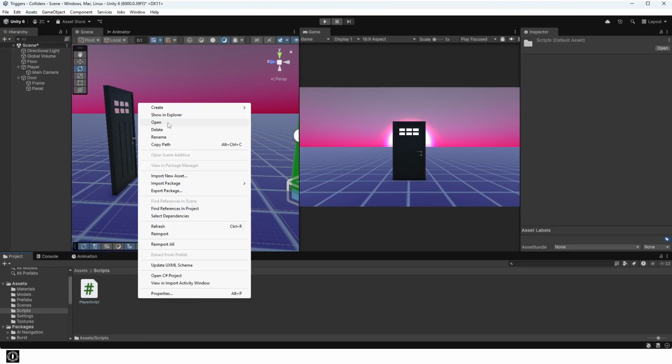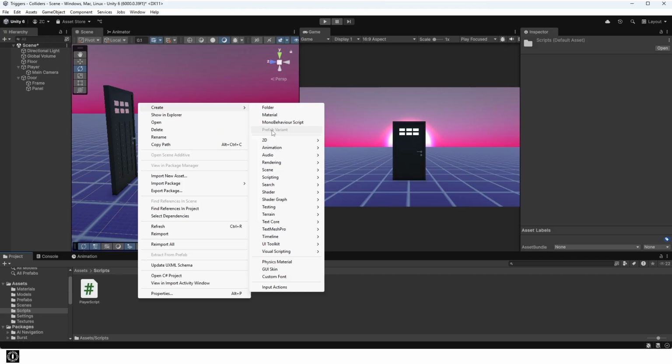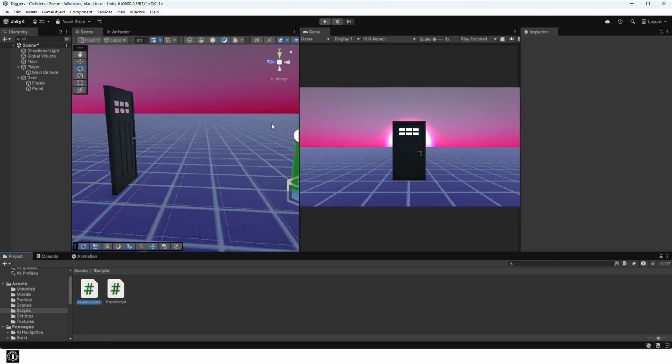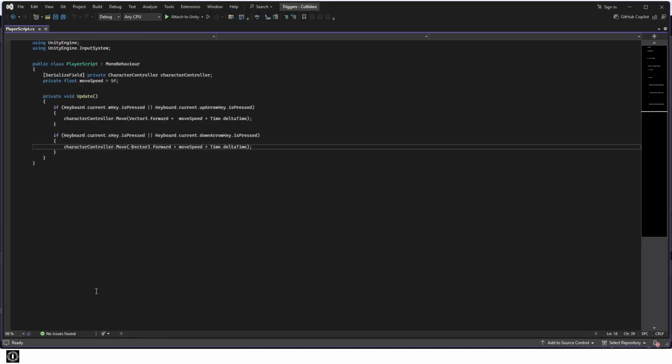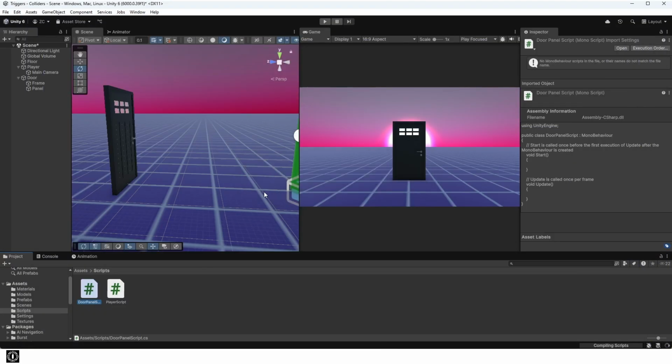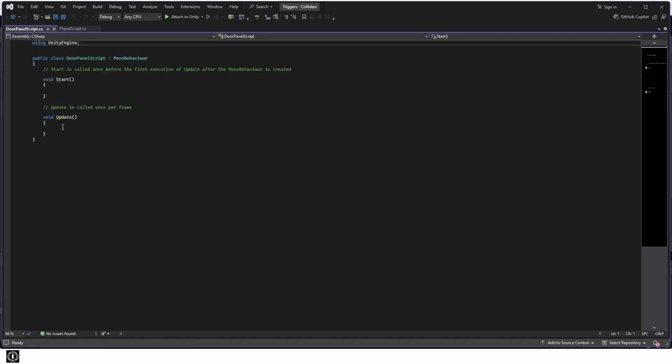Create a new script called DoorPanelScript. Open it and add serialized field, private, Animator, anim.